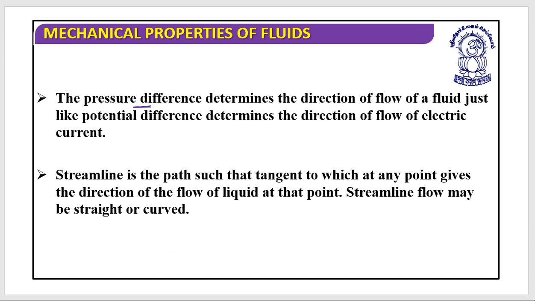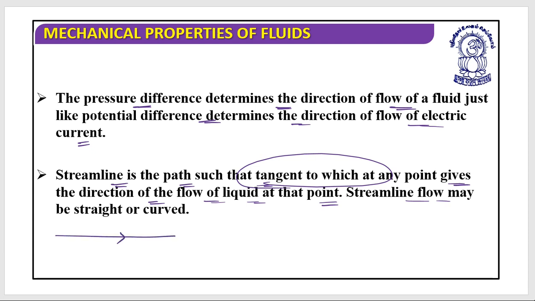The pressure difference determines the direction of flow of a fluid, just like the potential difference determines the direction of flow of electric current. A streamline is the path such that the tangent to it at any point gives the direction of flow of the liquid at that point. A streamline may be a straight line or a curve. If it is a straight line, there is no need to find the direction, we can observe it and easily understand the direction of flow.